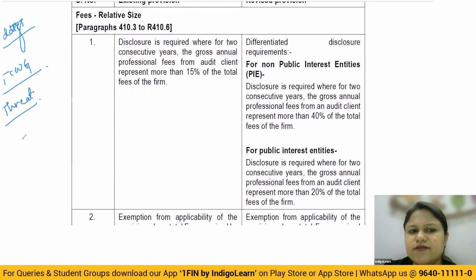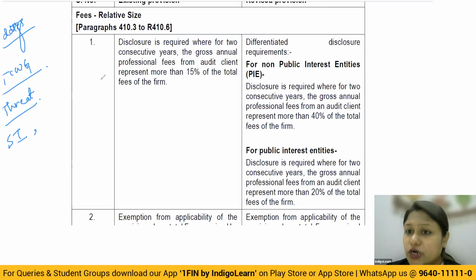Threat to independence, as in, suppose there is a particular client from whom a major part of your fees has been received, then it will be like an over-dependency upon those fees, because of which there could be a self-interest threat. Because you should not lose the client and all the financial interest, you don't want to lose. So there will be a self-interest threat, or sometimes an intimidation threat also, because you'll have a fear of losing the particular client, because of which you'll be compromising on objectivity. So here they have put some kind of safeguard, or made a disclosure requirement as part of the code of ethics, that you have to fulfill if you are receiving a major part of the fees from one particular audit client.